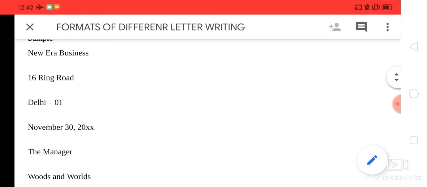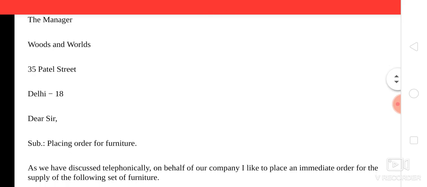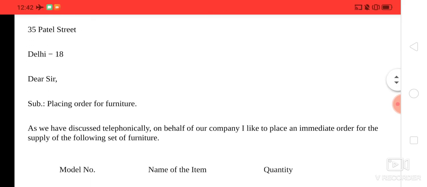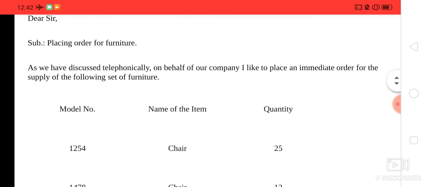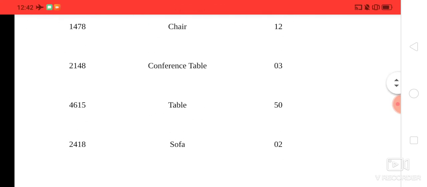Okay, so this person, Era Business, is writing a letter to the manager placing an order for furniture, right? So here the buyer is placing an order for the furniture. As we discussed telephonically, on behalf of our company, I would like to place an immediate order for the supply of the following set of furniture. You can see that this is an order letter for furniture, right? So here he has mentioned the model number, name of item and quantity, right?